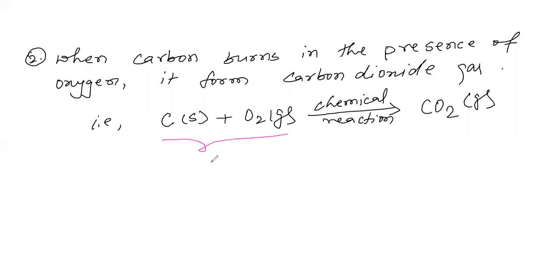This is called reactants and this is called product. The substances written on the right side are called products, and the substances written on the left side are called reactants. Okay, so these are the examples.